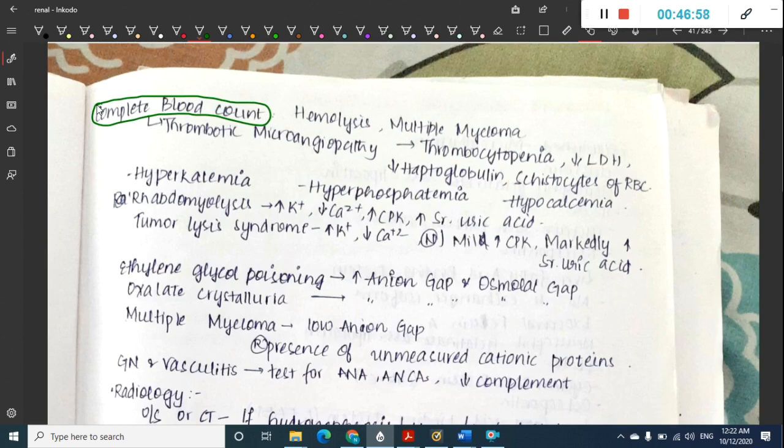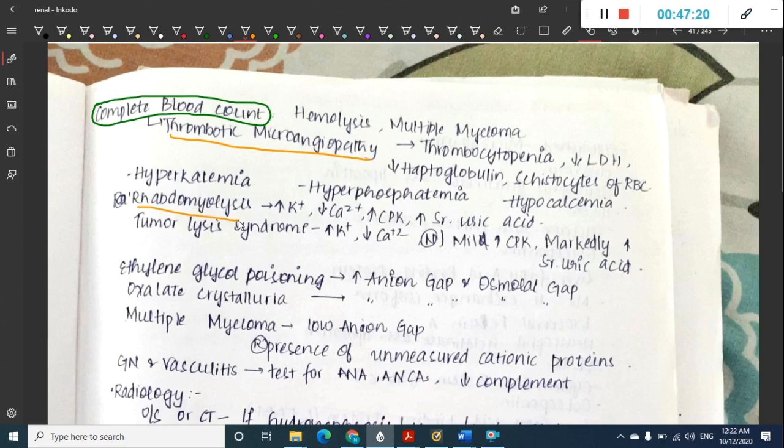And sometimes if it is associated with thrombotic microangiopathy, we can see thrombocytopenia, increased LDH, decreased haptoglobin, and schistocytes of RBC. Sometimes hyperkalemia, hyperphosphatemia, and hypocalcemia are seen.